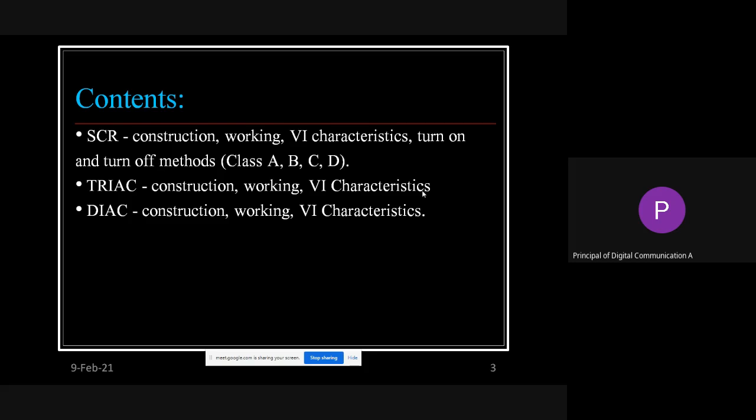We have to remember a little of the old concepts. Before the SCR or the thyristor family, you have already studied diodes and transistors, how they work and their internal structure. As I told yesterday, that is a prerequisite for this power electronics unit. So this is what we are going to study: what are SCR, TRIAC and DIAC, why the names are there, and what they mean. One by one we will go through them.